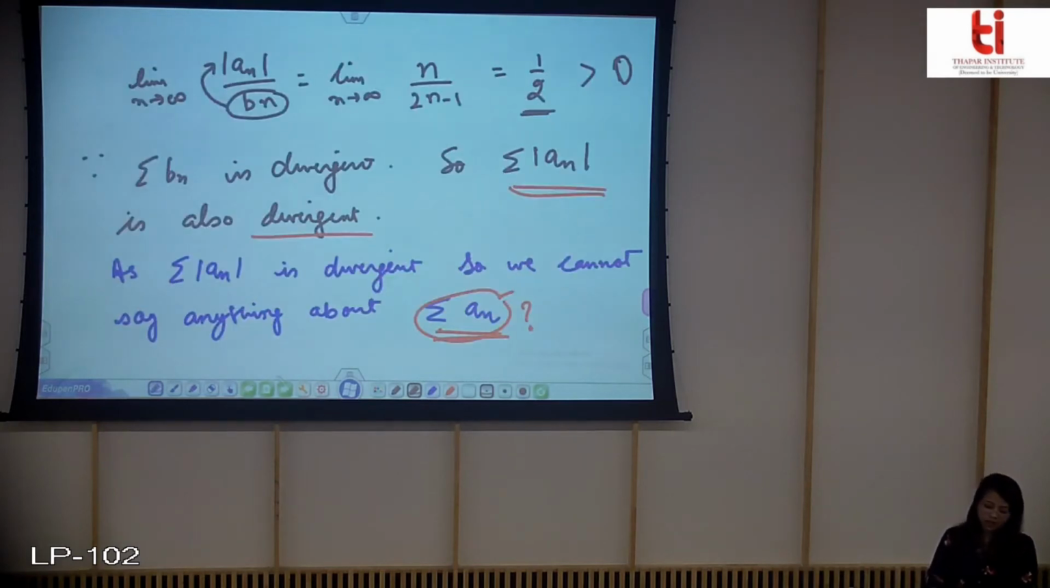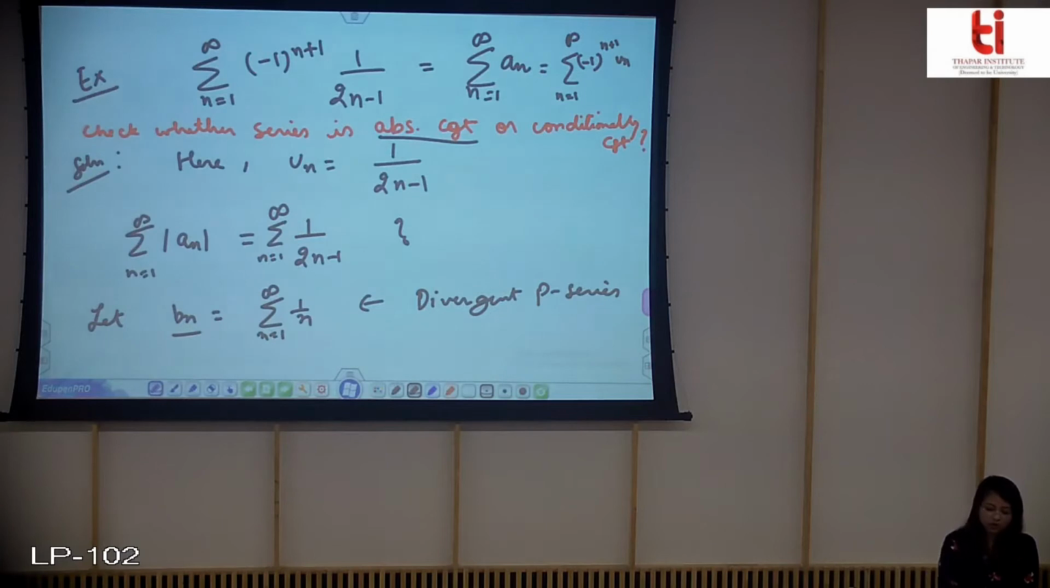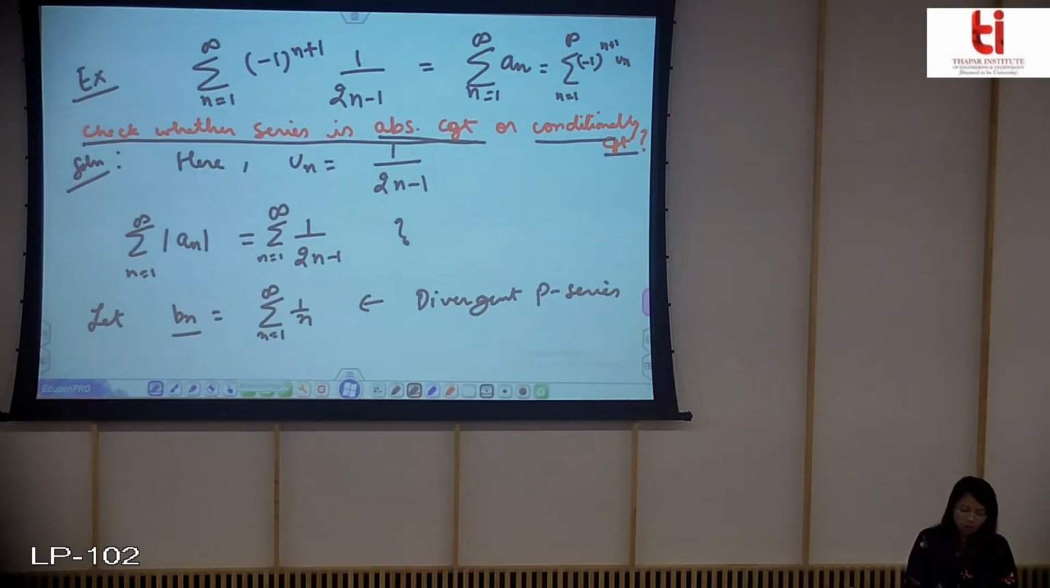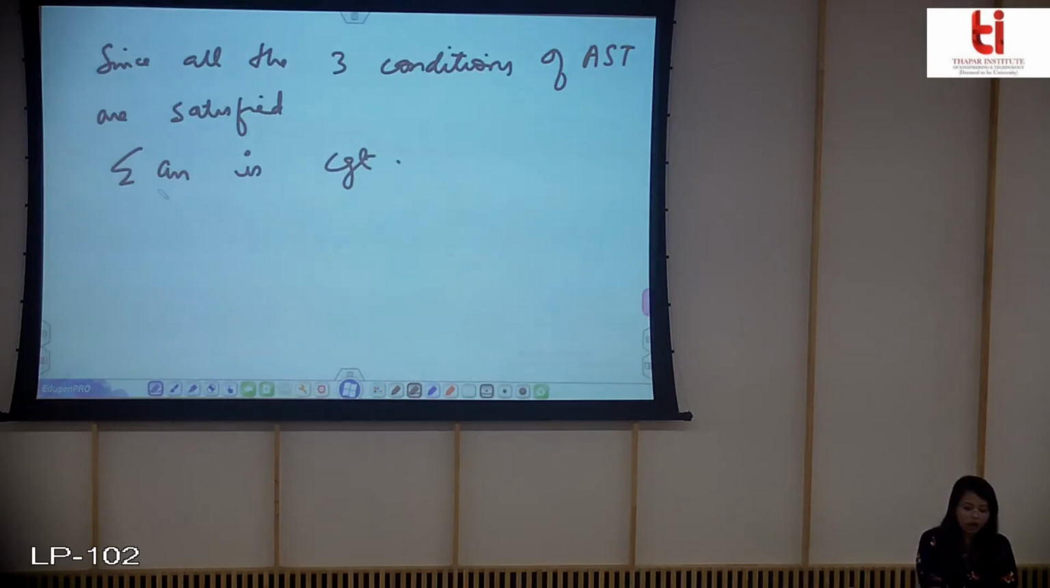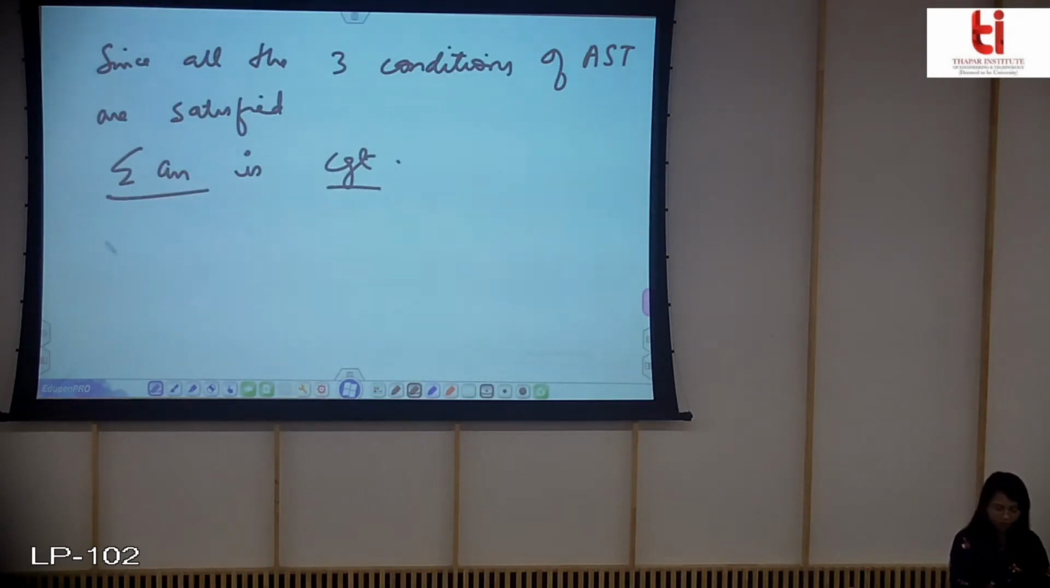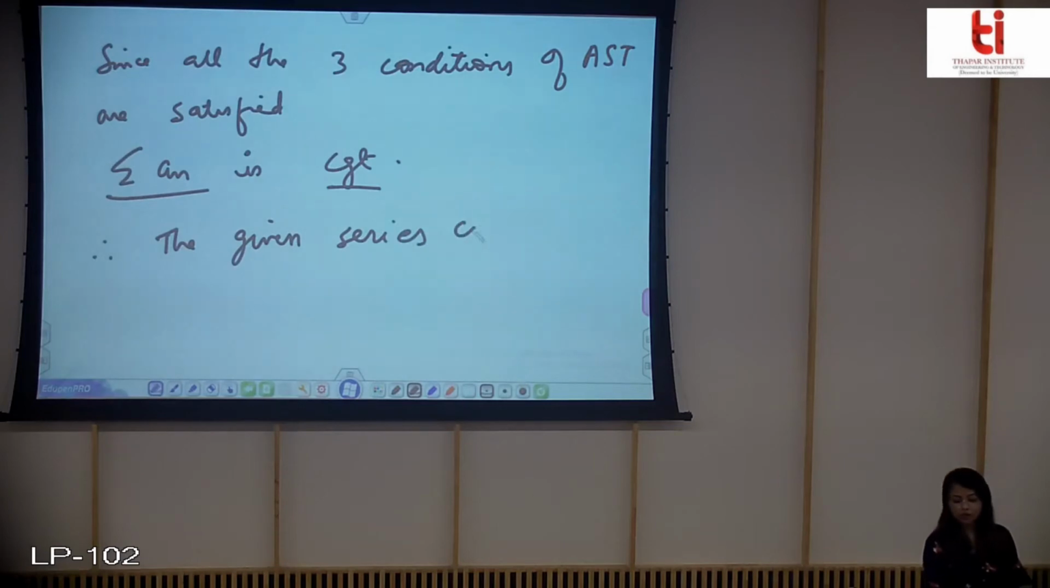So now what can you conclude? That it is conditional or absolute? So this was your question: check whether the series is absolutely convergent or conditionally convergent. The answer will be conditionally convergent, because mod is not converging and summation of an is convergent, and therefore the given series converges conditionally.